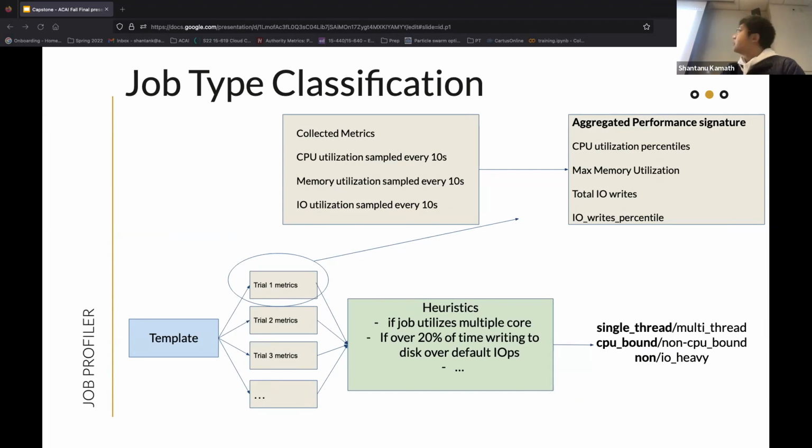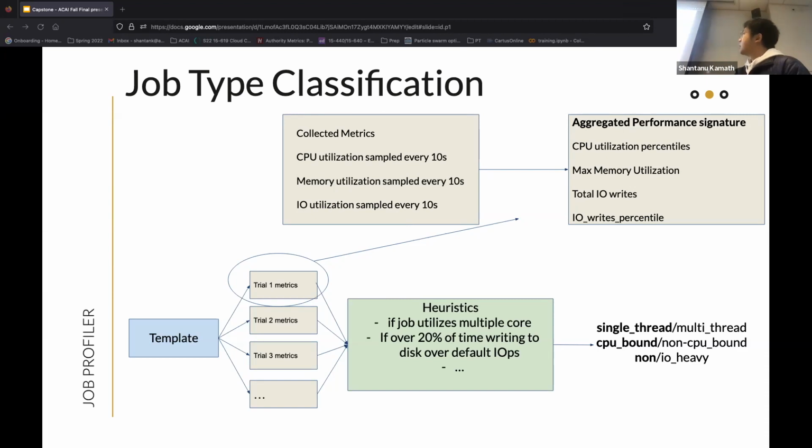They are either the CPU utilization percentiles or the max memory utilized during the lifespan, and so on. To classify a template, we first aggregate all the trials that belong to that template, all its metric performance signatures. We pass them into a decision-making module where we use many different heuristics to decide the nature of the job,